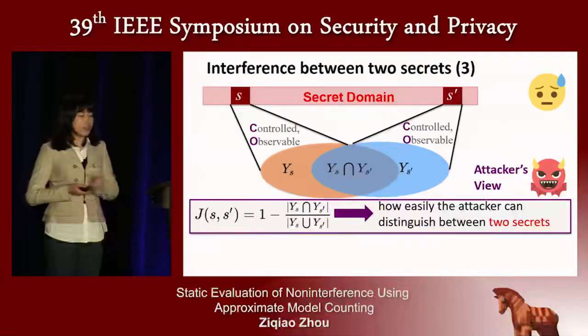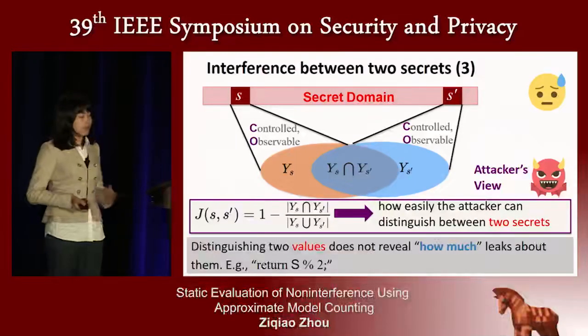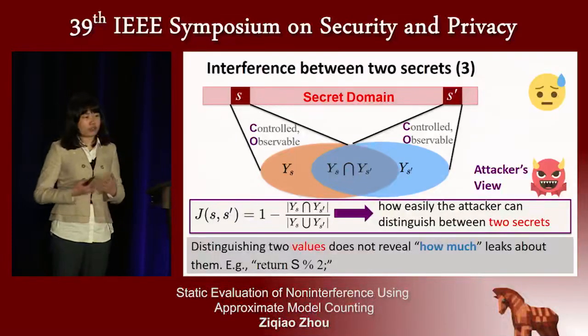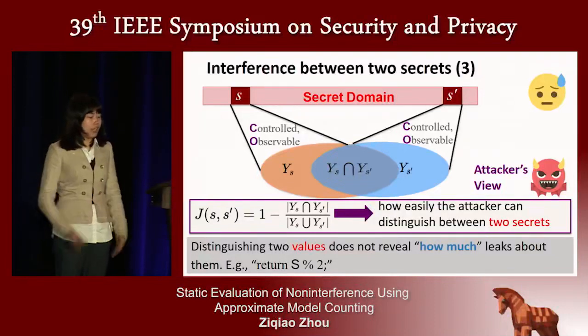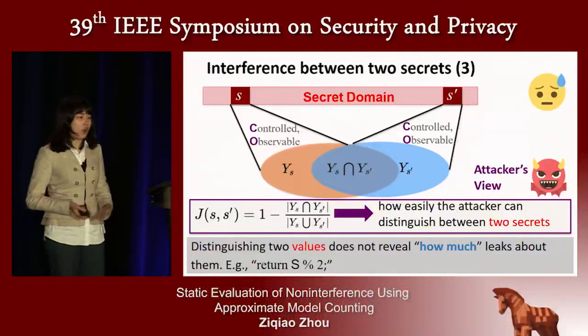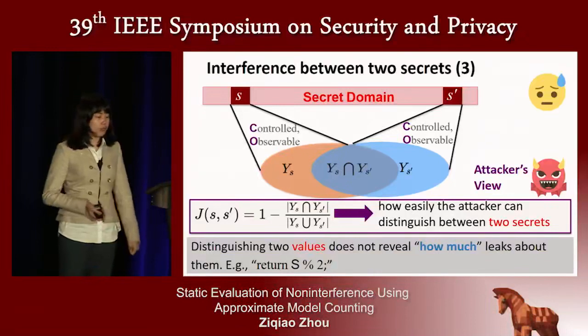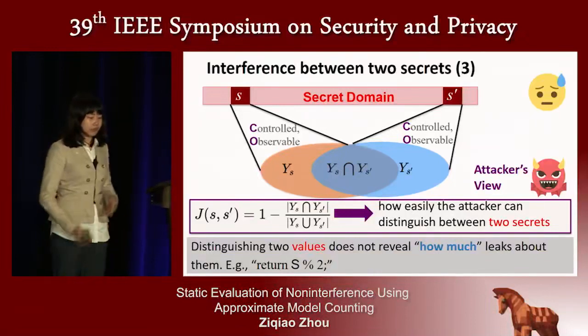However, quantifying such interference between two secret values is not enough to depict information linkage, because distinguishing between two secret values does not reveal how much information can be revealed about a secret. If you consider a procedure that directly returns whether a secret is even or odd, the probability that you could distinguish between two different values is pretty high, but the amount of information revealed through this procedure is pretty small.